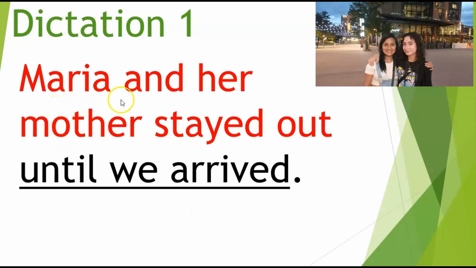So Maria and her mother stayed out. This is the independent clause. This means that this is a sentence by itself, and it is connected to a dependent clause, until we arrived. This sentence is complex. It's got an independent clause, and it's got a dependent clause that begins with a conjunction.